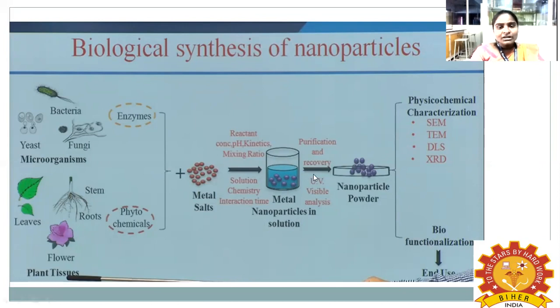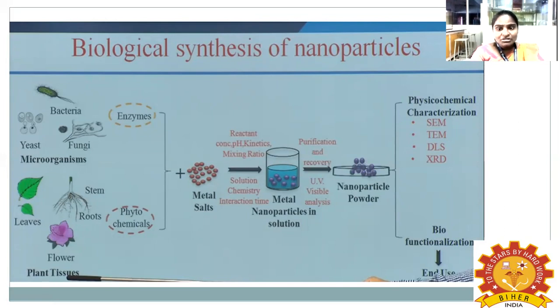After that, you have to stir it vigorously using a stirrer. From this you can change the concentration and pH. The time is also very important, and pH is also very important for the nanoparticle. Finally, this gives the metal nanoparticle solution. Then you purify and recover it, and finally it produces the nanoparticle powder. So in the biological method, the final product of nanoparticles is in powder form.